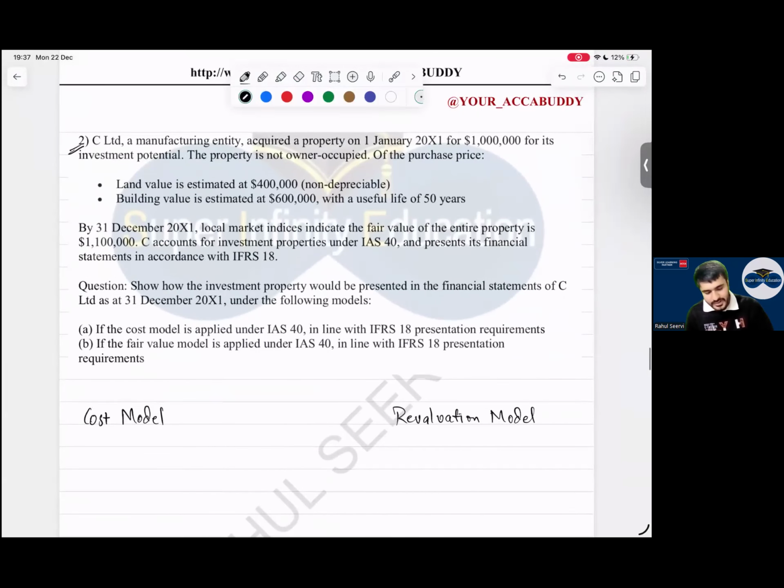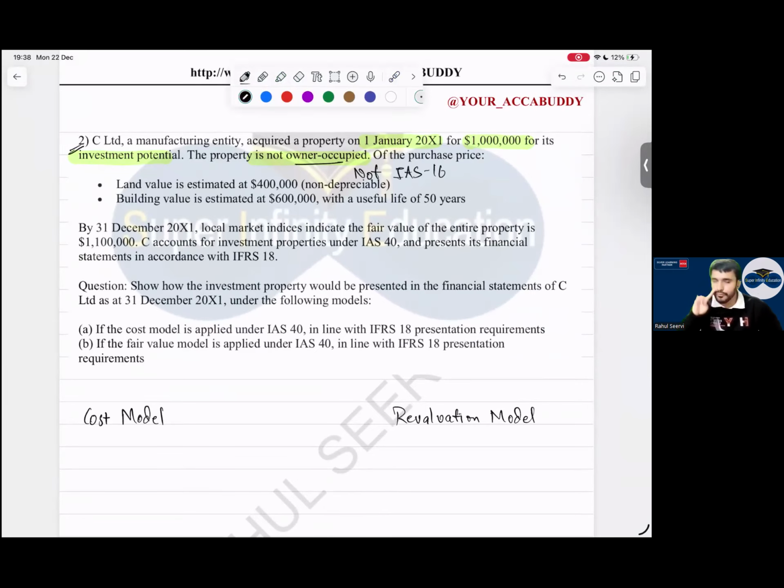C Limited, a manufacturing entity, acquired a property on 1st January 20X1. So the starting date is this one. For 1 million for its investment potential. The property is not owner occupied. If the property is not owner occupied, then what will it be? IAS 40. Owner occupied means what? Not IAS 16.